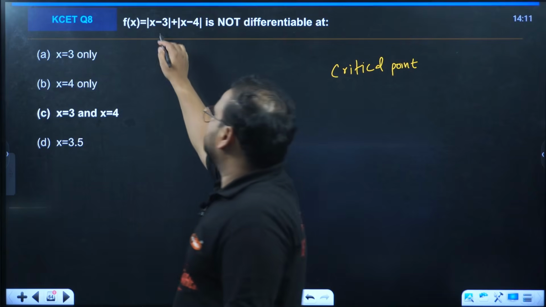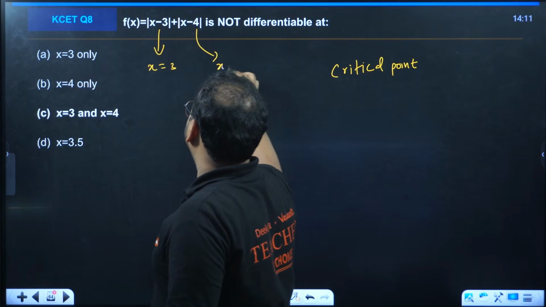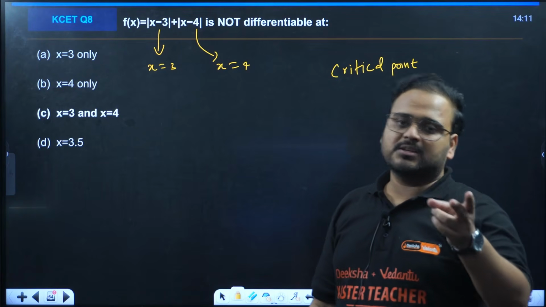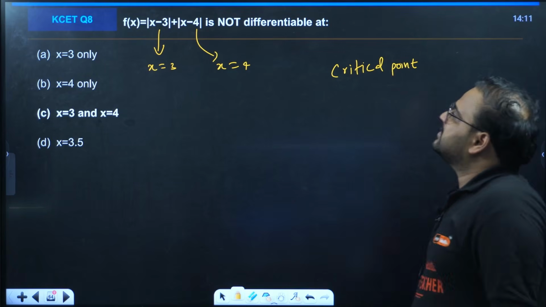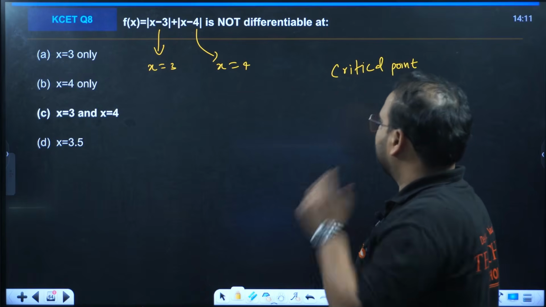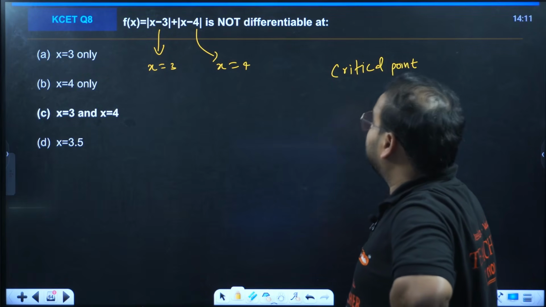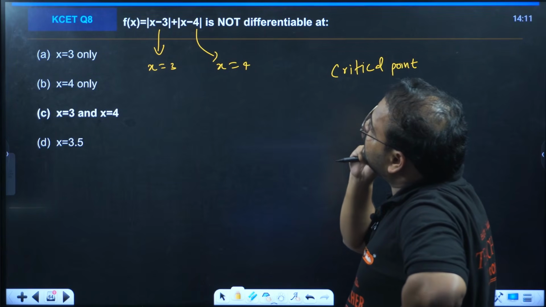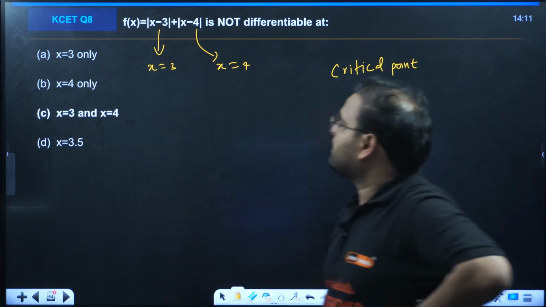So look at first modulus. This becomes 0 when x is 3 and this becomes 0 when x is 4. So for both the modulus, you have the critical points 3 and 4, right? So you'll have minus 2x, minus 3, so plus 7 actually. This will become 3 and this will become 4. So minus 2x plus 7.